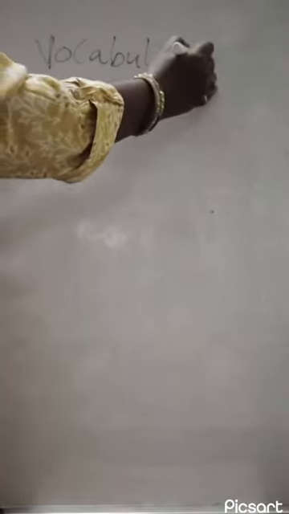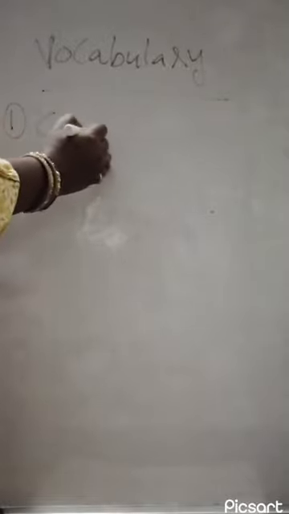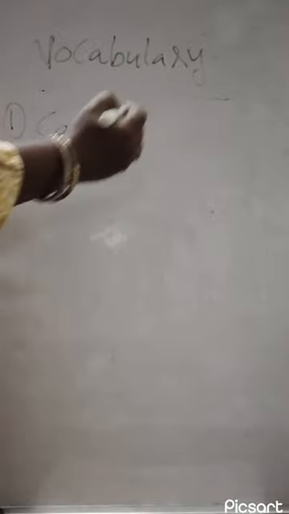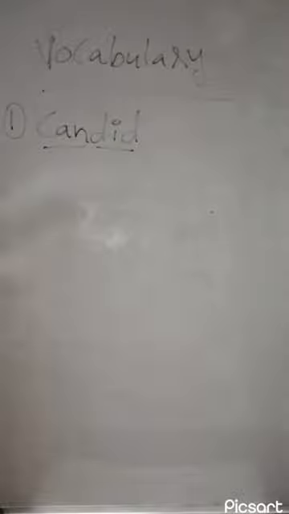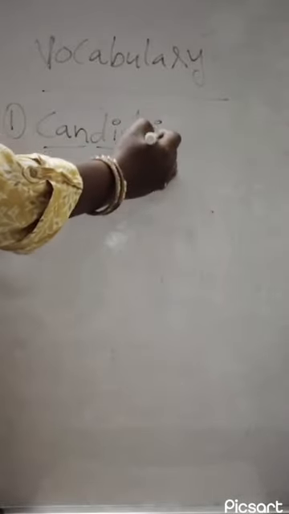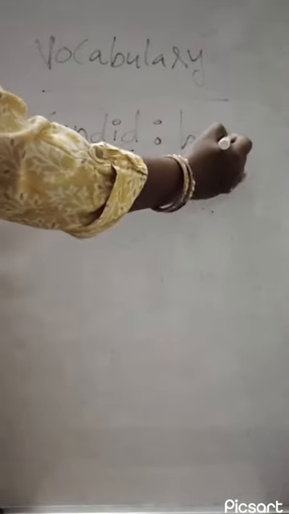Maybe you could use this vocabulary in your sentences using am, is, are, guys. Now let's see the very first word: candid. Repeat after me, guys. Candid. So the meaning of candid is honest.